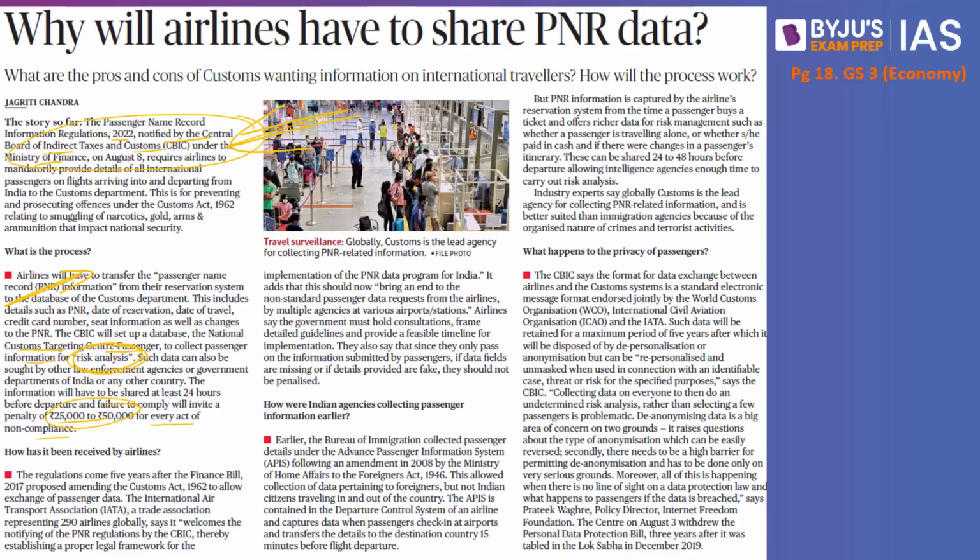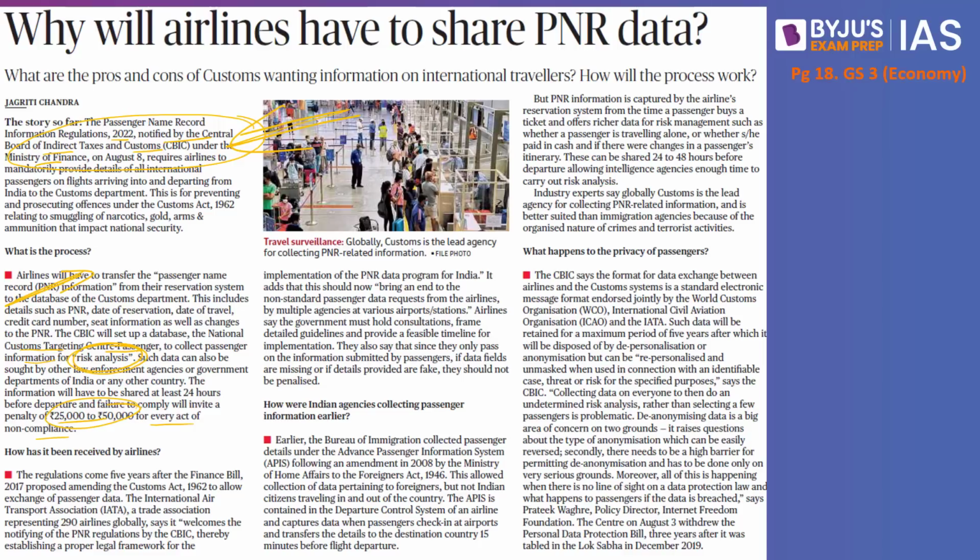The airline company will have to share the information with the CBIC before 24 hours. So even before landing, 24 hours before, they have to share this information about people who are entering India and people who are leaving India. Now the question is, this data is collected by the CBIC. Can it be used by other agencies as well? Yes. Let's say the CBI has to use it, they can go ahead and use it. Let's say the RAW agency has to use it, they can use it. If the Intelligence Bureau wants this data, they can also use it. At the same time, this data can also be sent to other countries. All of this will be regulated in this particular law.